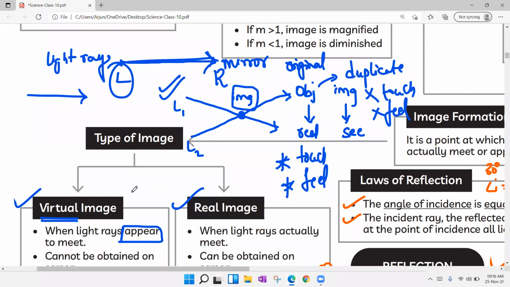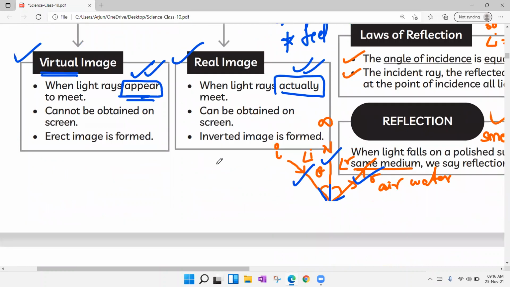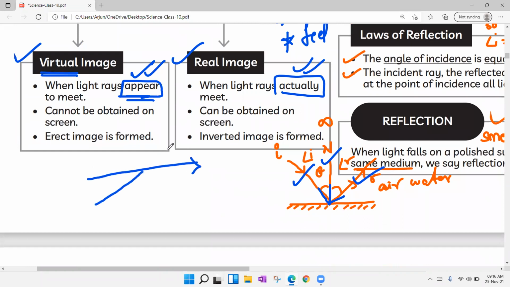Now what have they given in the virtual image? When light rays appear to meet. If you observe a real image, when light rays actually meet. What is that, appear to meet? What is that, actual to meet? Actually meeting is nothing but this one. Consider a light ray which is traveling like this, and a light ray which is traveling like this. You see, both light rays are meeting at this point. That is the original form of meeting, the actual form of meeting. So this is the point where the image is formed.